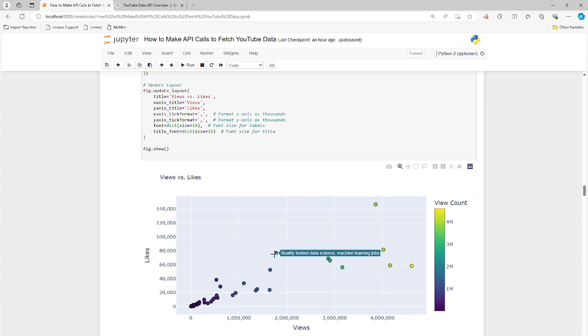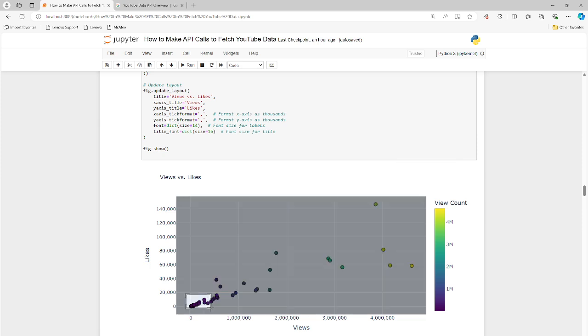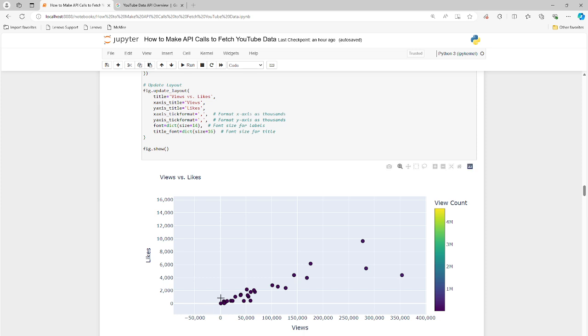You get the title popping up when you mouse over it. If you need to zoom in, you can certainly do that. You can zoom in, zoom out, scroll left and right, get all the details of the plot. Right. Here's the zoomed in view, and here's all my titles. So this is working pretty sweet.